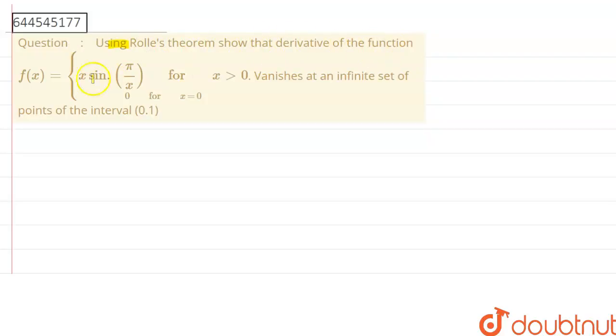Hello my dear student, here the given question is: using Rolle's theorem, show that the derivative of the function f of x equals x sin pi by x for x greater than 0, and 0 for x equals 0, vanishes at an infinite set of points on the interval 0, 1. At first, we explain Rolle's theorem. So now I write this.